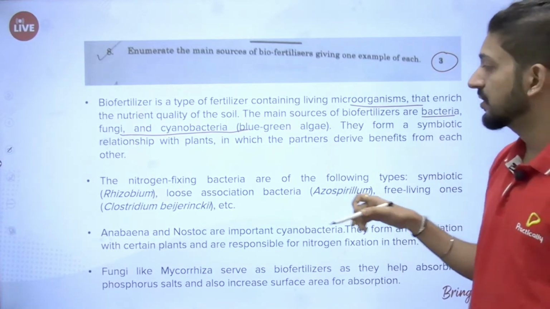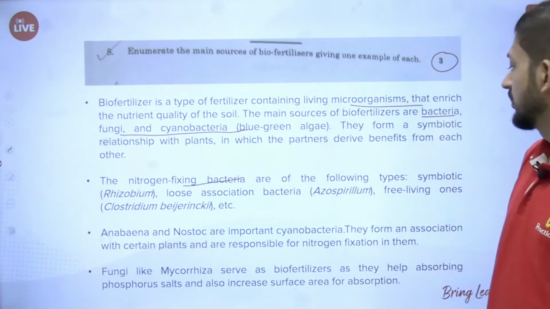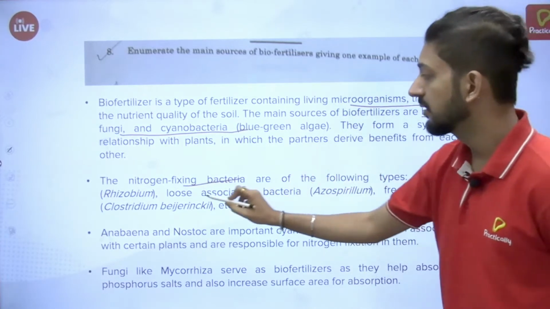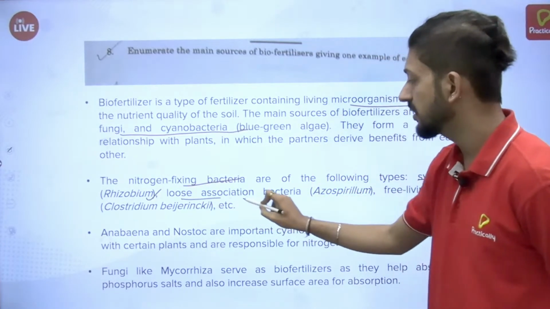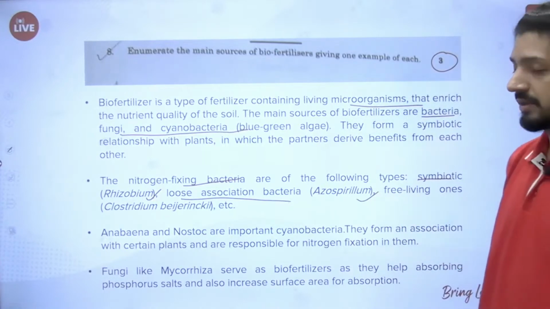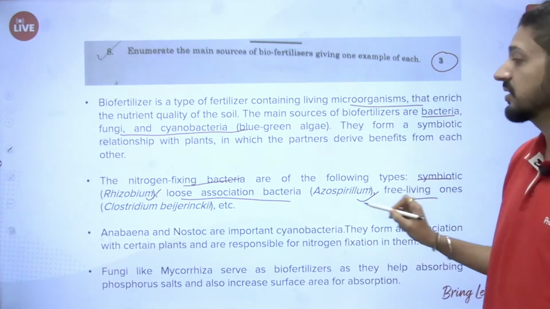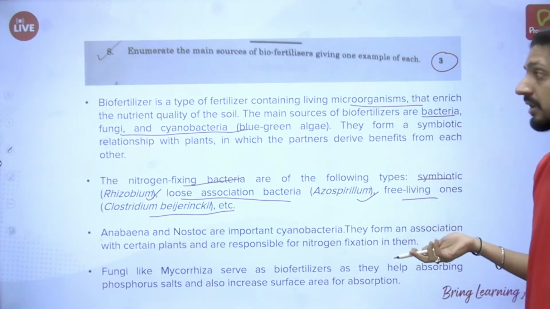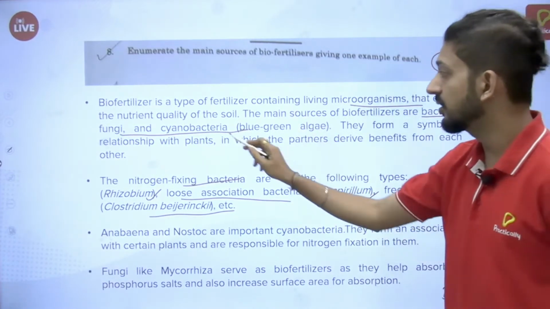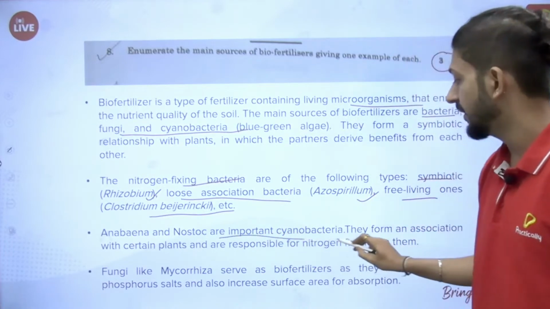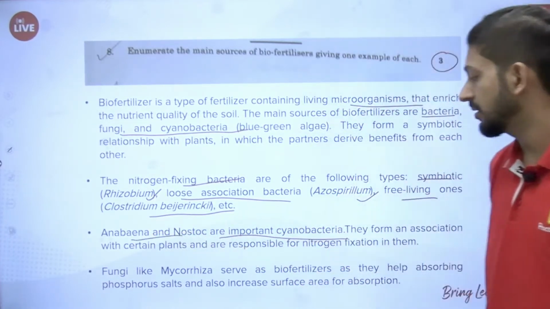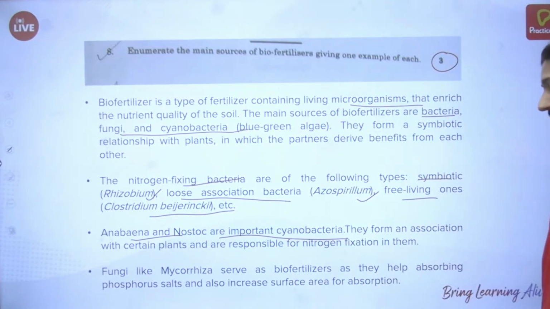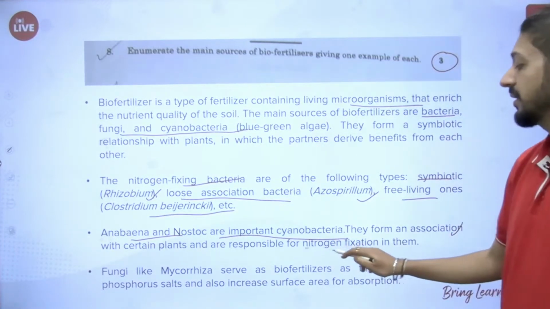Nitrogen fixing bacteria are of 2 types, symbiotic, which is Rhizobium, and loose association, that is Azospirillum, and there are also free living ones which are Clostridium. These are the examples already covered. Then Anabaena and Nostoc are important cyanobacteria. They also form an association with certain plants and are responsible for nitrogen fixation.